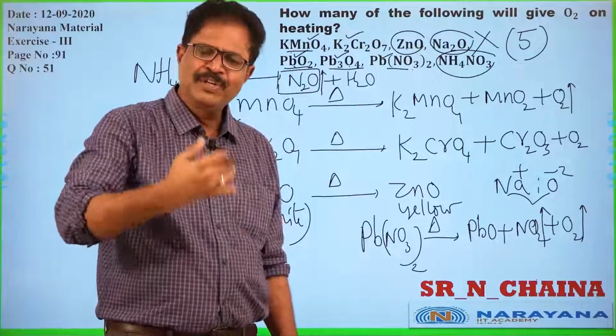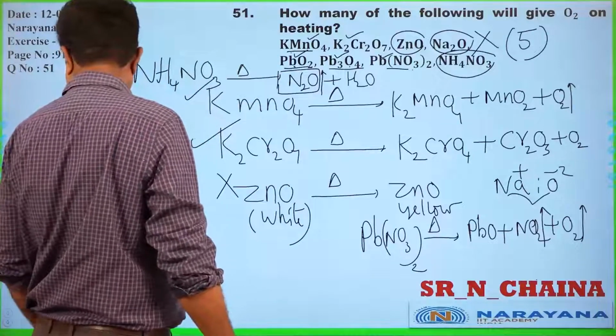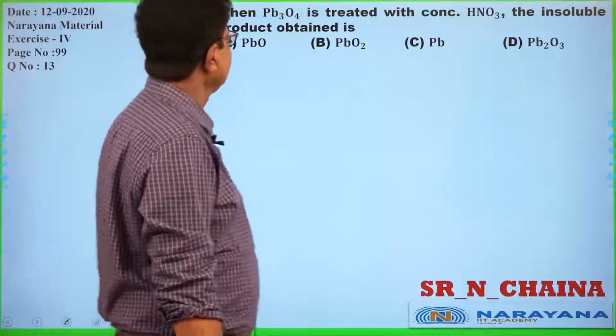Now we will go to one more interesting question. Okay, fine.